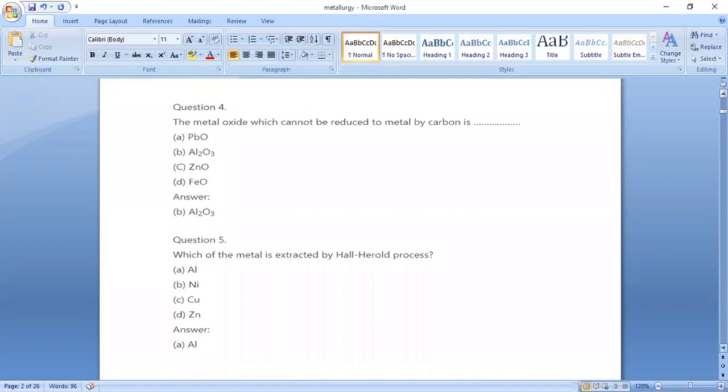So next question number 4. The metal oxide which cannot be reduced to metal by carbon is Al2O3. So option B is the correct answer. So question number 5. Which of the following metal is extracted by Hall-Héroult process? So option A, aluminum, is the correct answer.